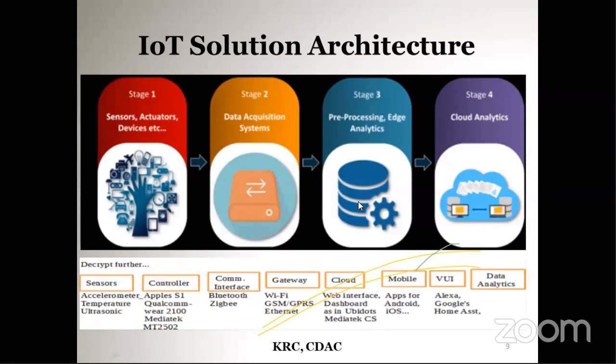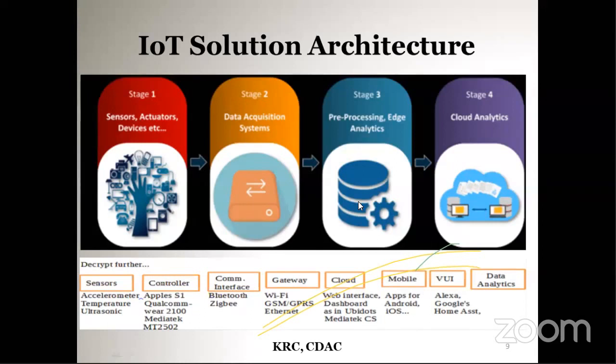Complex applications, or what do we have to say? Predictive analysis. Tons of data are coming to the cloud. So in that case, you can do some predictive analysis also if you want, using machine learning or big data analysis. For example, how much rain you will get next year in a particular region, something like that. So this type of complex action you can do in the cloud analysis. So that is the use of the edge analysis.